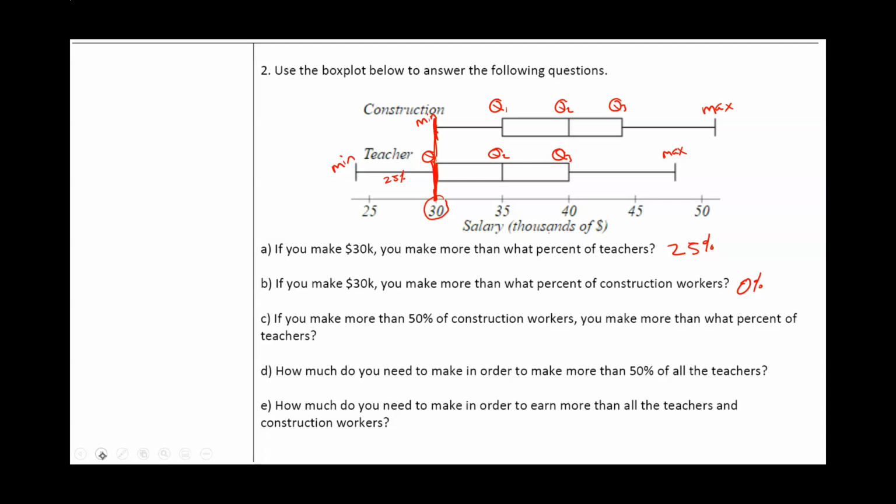Okay, now we're going to be doing a comparative analysis. We're going to compare these two box plots. If you make more than 50% of construction workers, so let's break this down. 50% always refers to Q2. So we're looking at Q2 for construction workers, which is 40,000. So if you make more than 50% of construction workers, you make more than what percent of teachers? So now let's think about this. Q2 for construction workers is 40,000, which is the same thing as Q3 for teachers. And Q3 is 75%, so 75%.